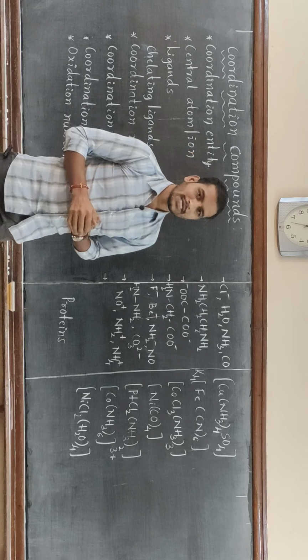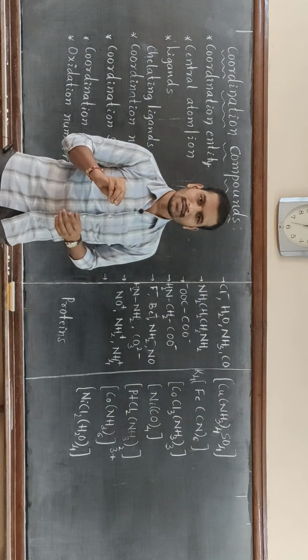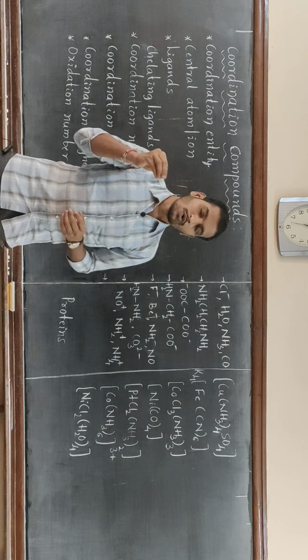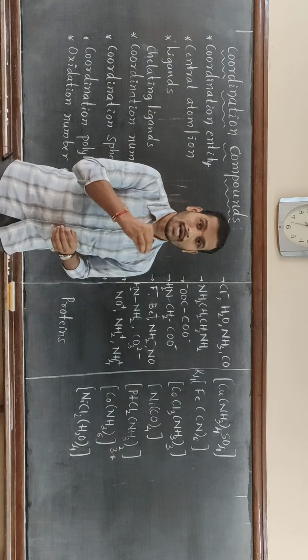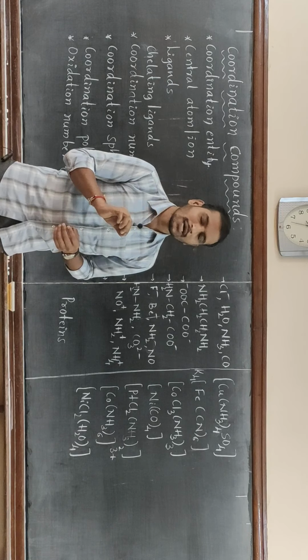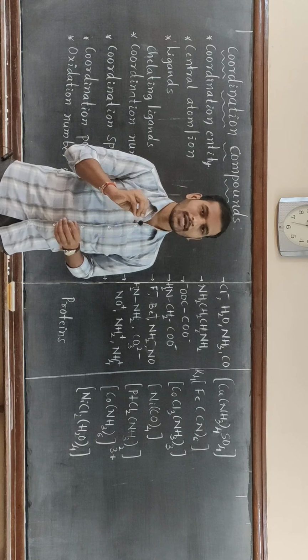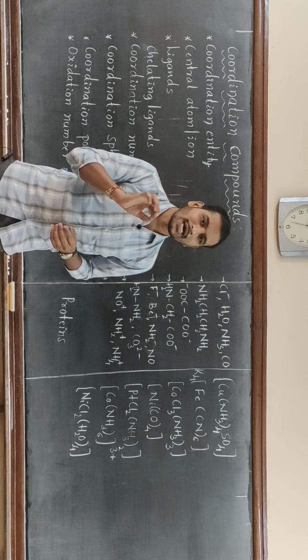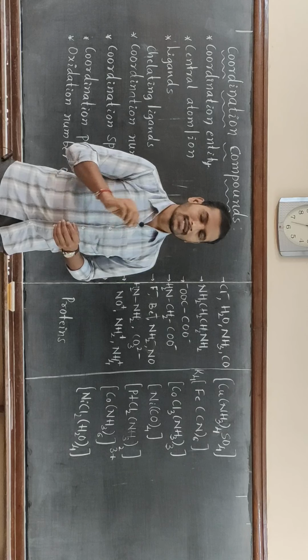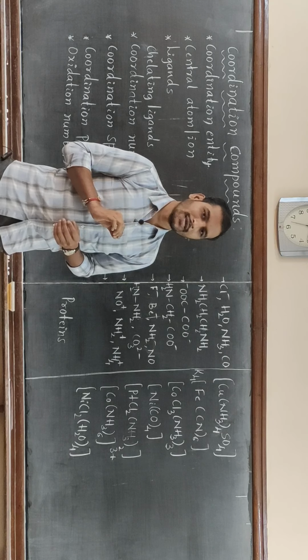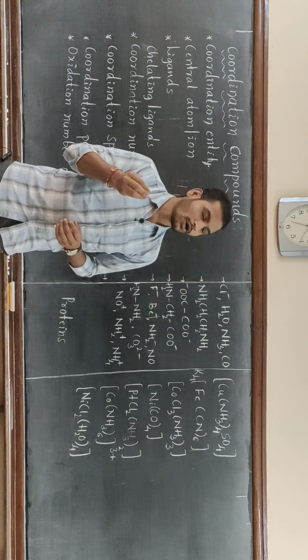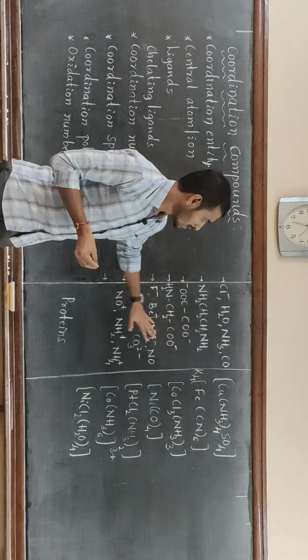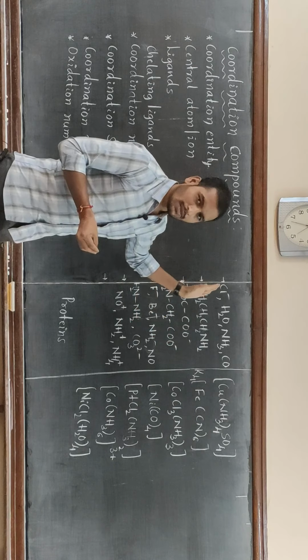But here one more thing is there. A ligand which coordinates or ligates to the central metal atom or ion by using a particular site or particular atom, that itself is called the ligating site of that ligand.